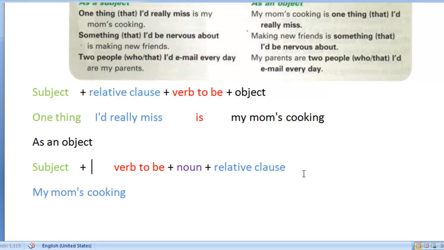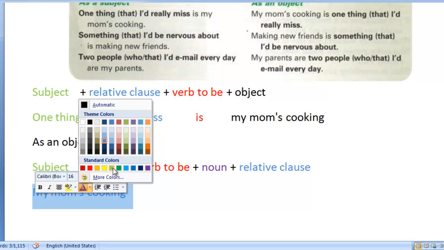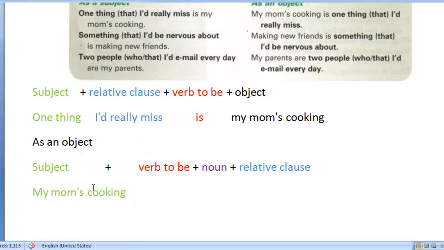I'm just going to make sure that this is quite clear, so I'm going to put in those spaces there. I'm also going to change that color to make sure that we see what's happening. So the subject is in green. I'm changing "my mom's cooking," which was the object of our previous sentence, to being the subject of our sentence now.